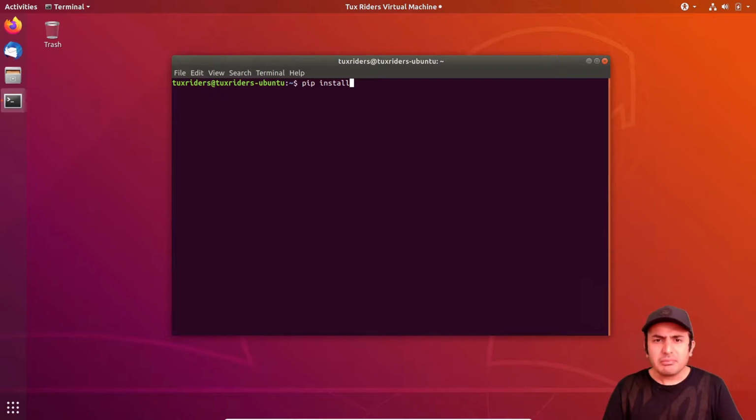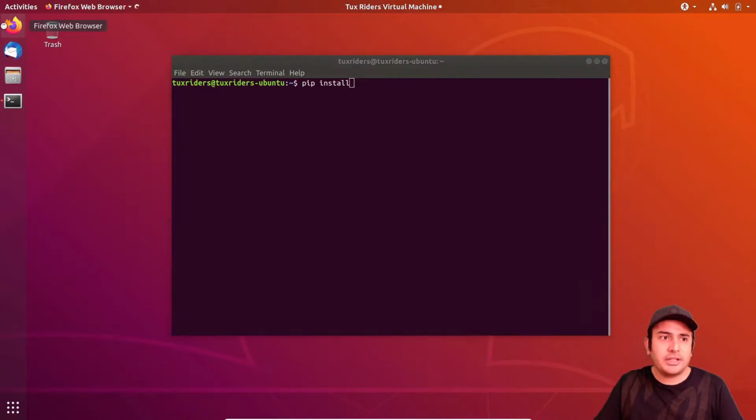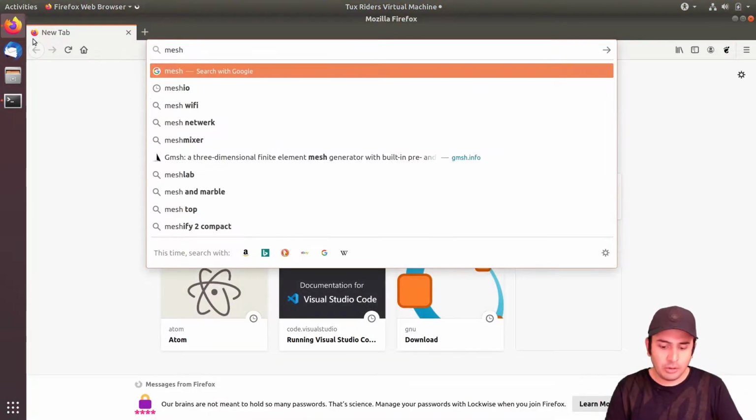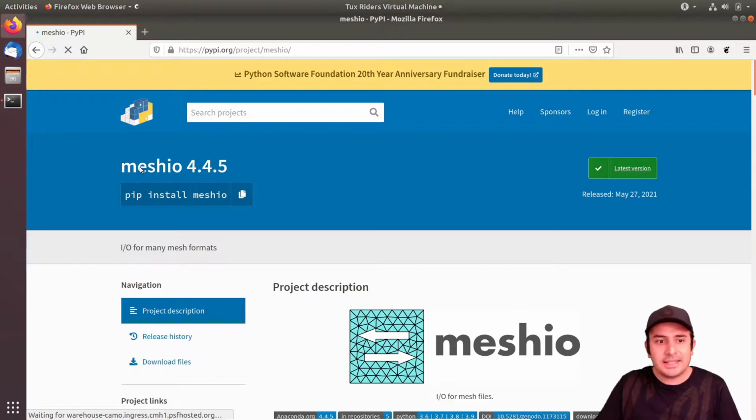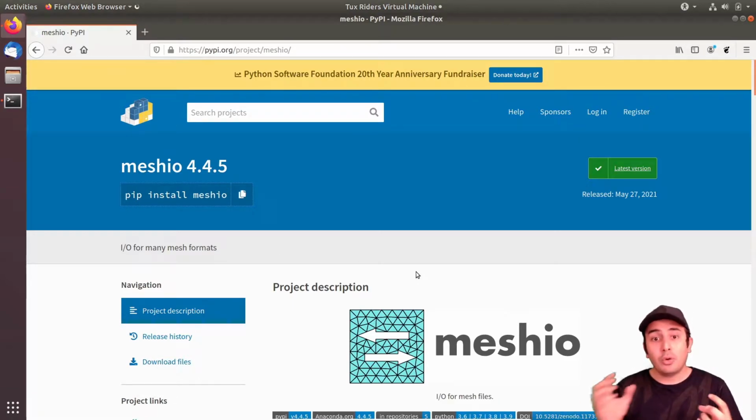So as an example in this regard, I want to show you one of the mesh manipulators that I use a lot called meshio, and in future videos you will see that I will use it, but the way that you can install it is as simple as using PIP. So meshio can be used in two different approaches.